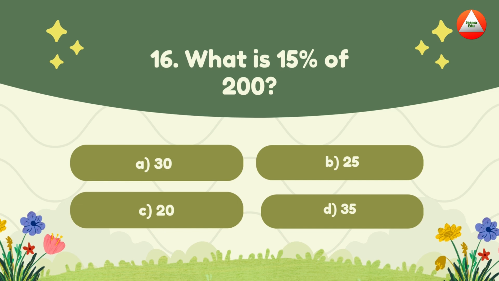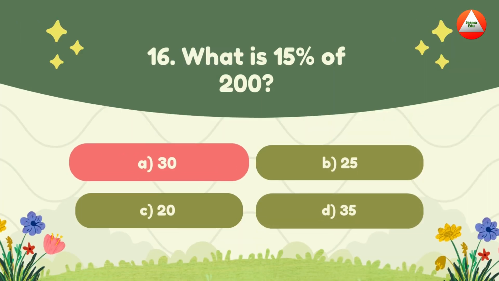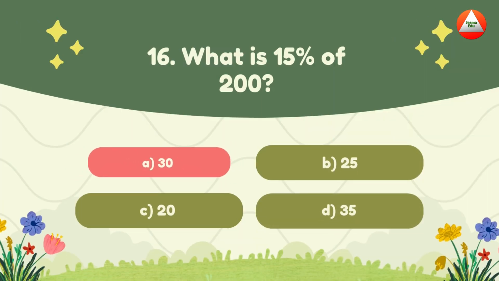What is 15% of 200? A. 30, B. 25, C. 20, D. 35. The answer is 30. Percent problems equal smart savings.